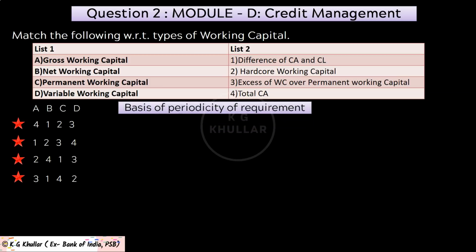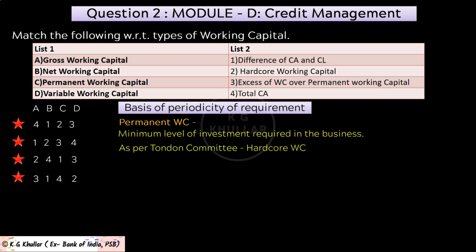Now second classification is on the basis of periodicity of requirements. Friends, on the basis of time and requirement, working capital can be classified into two categories, where first is permanent working capital and second is temporary working capital. Now, permanent working capital is basically the minimum level of investment required in the business. Friends, please note investment of minimum current assets like inventory, book debts, cash book should always be there to facilitate uninterrupted operation in the business. Also remember, Tandon Committee has referred to this working capital as hardcore working capital. So do remember this important term also.